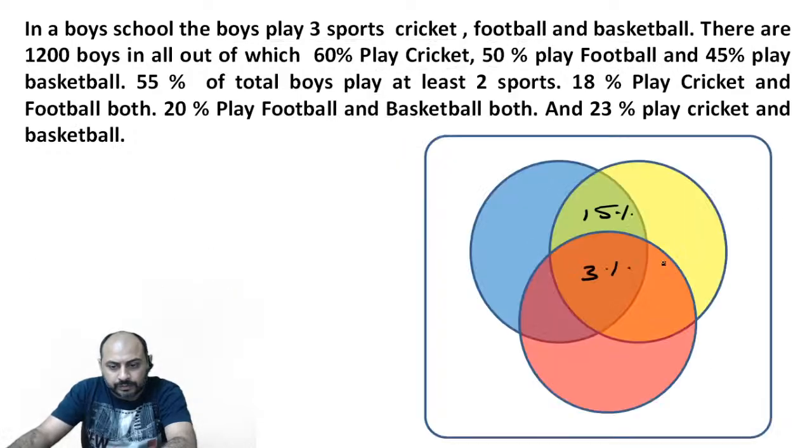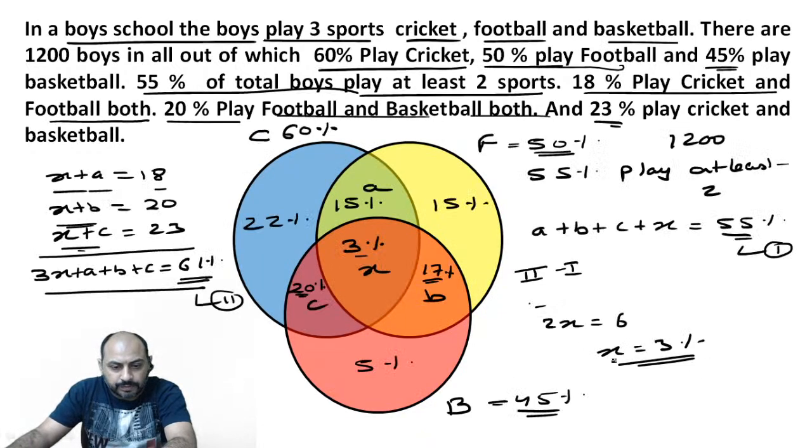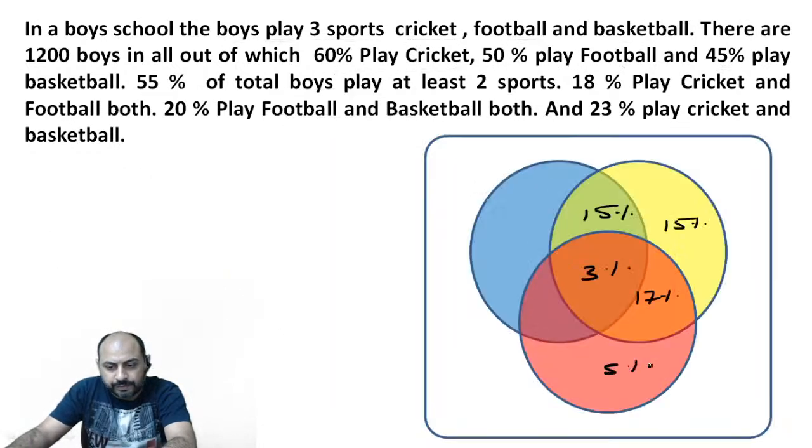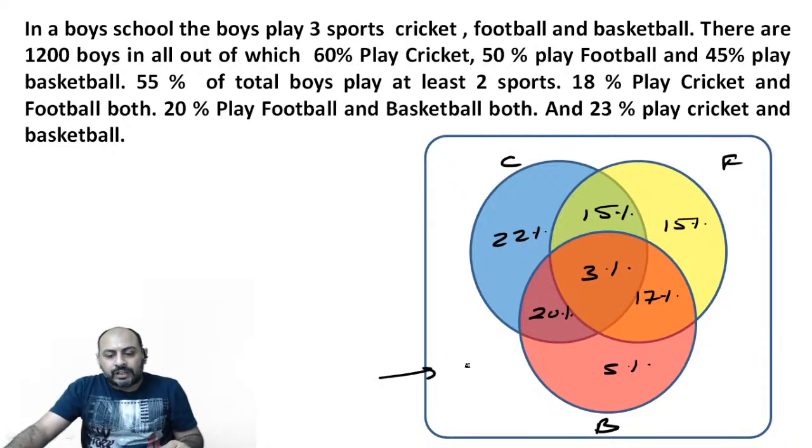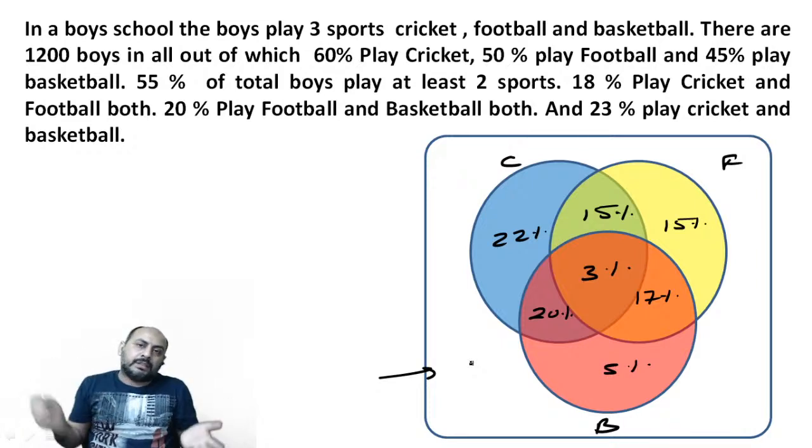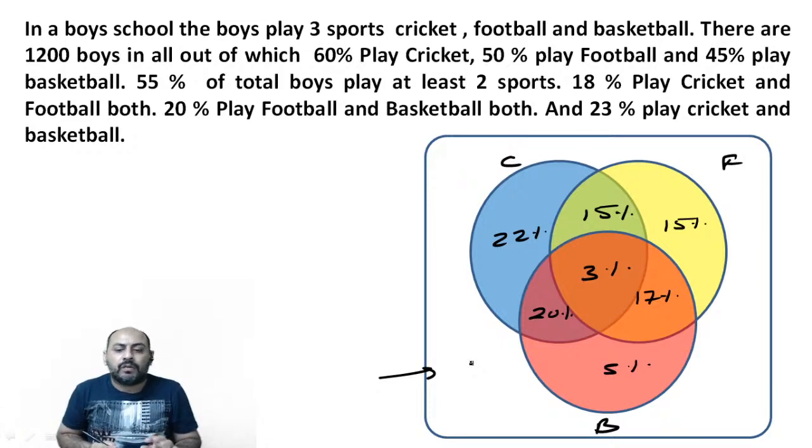This was 15. This was 17, 5, 20 and 22. We did it for cricket, football and basketball. Now we have to check what comes over here, whether there are any students who are not playing anything, or we are left with nothing.